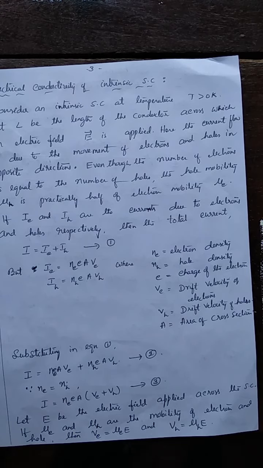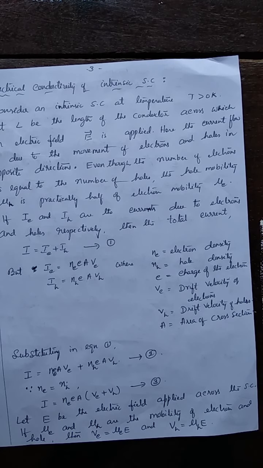What is IE or what is IH? See, in the previous unit, free electron theory of metals, there we had derived the expression for the current. Current I is J into A, or J we define it as I by A, or I is J into A. What is J? It is the current density given by NE EA into VE. See here, IE is written as NE into E into A into VE.